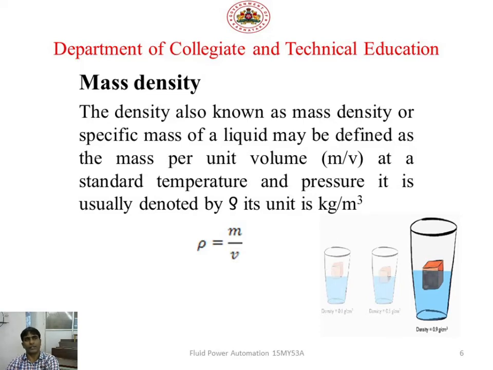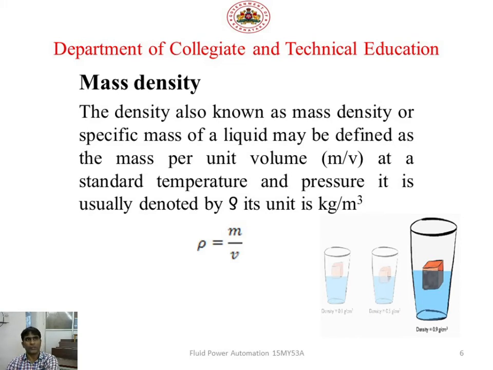If you take the example of wood, wood has less density according to its volume and it floats on the surface of the water. If you dip a metal part in water, it gets submerged and immersed in the liquid. Why? Because the density is more.